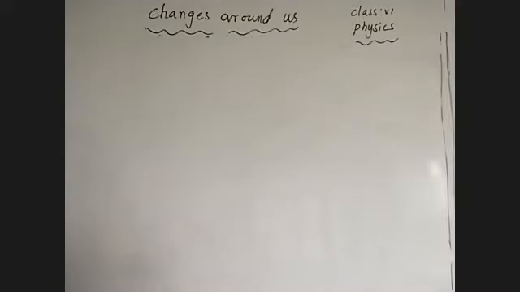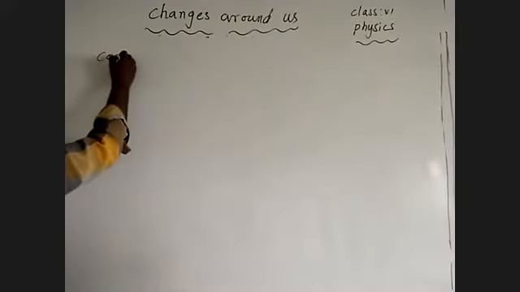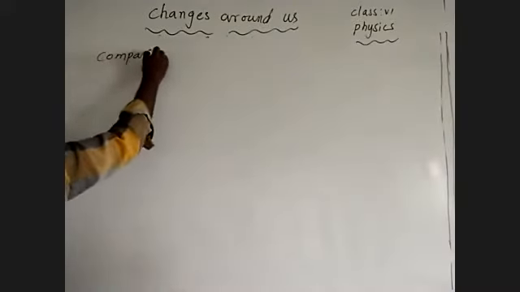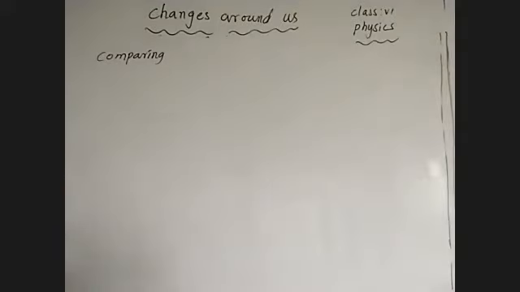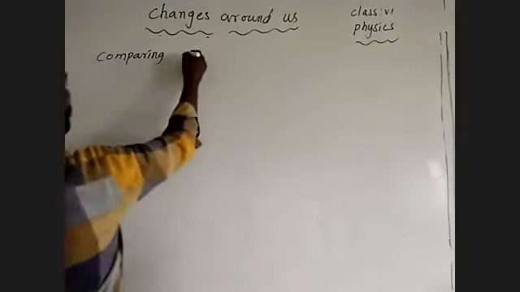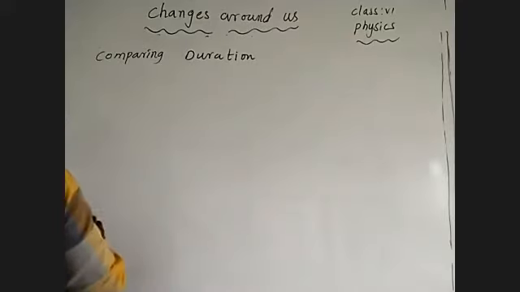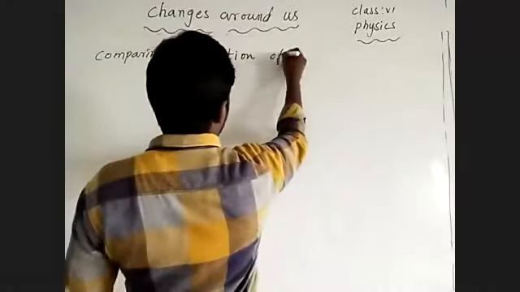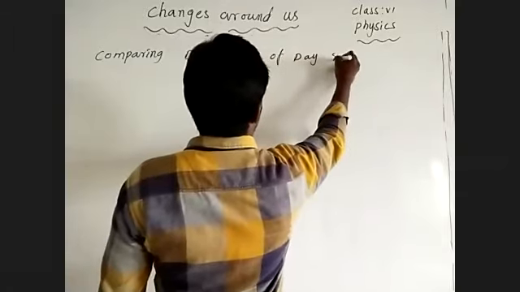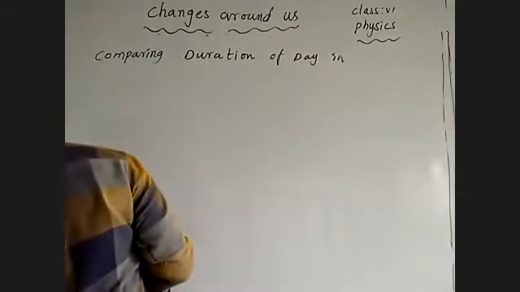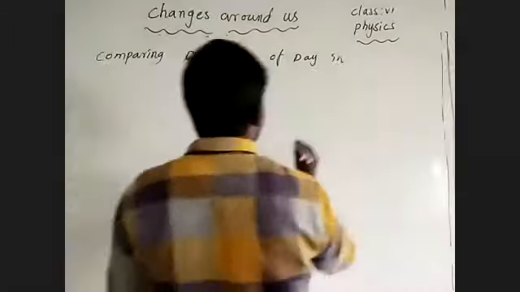Coming to that, comparing the duration of day in December and May.